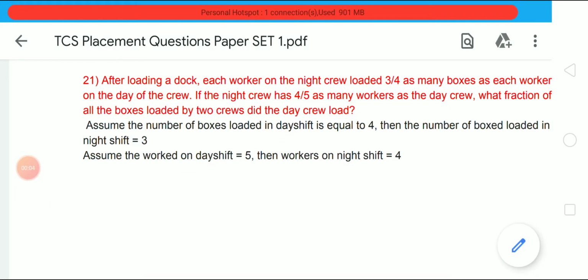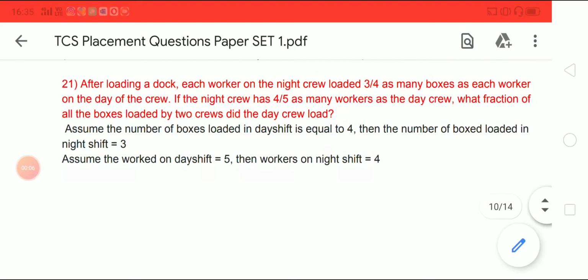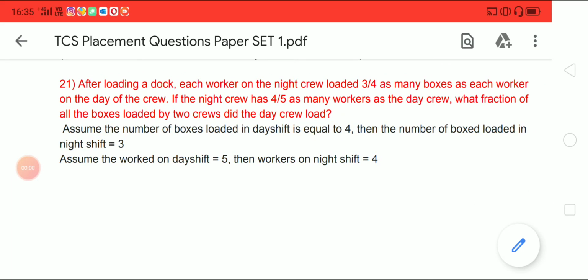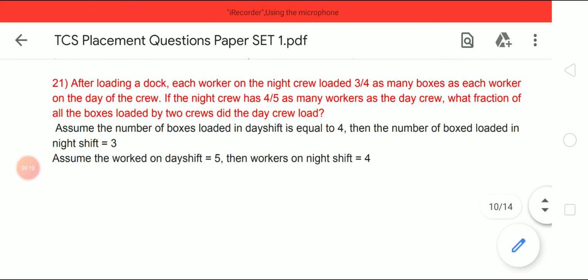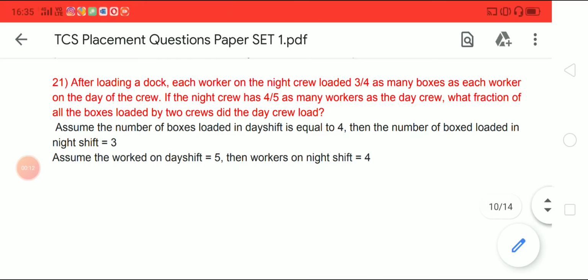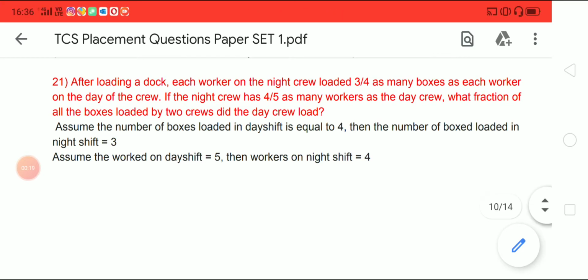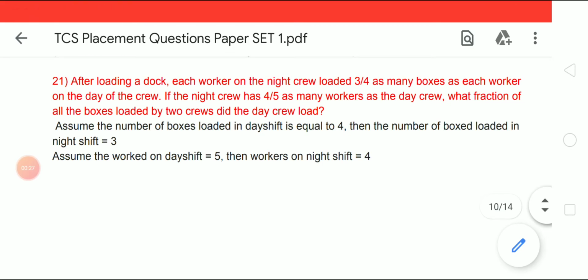This is the final video part for the aptitude section. So please watch this video till the end and concentrate on this part. It is very difficult because questions 21 to 25 are complex. Till now you have seen the easy and moderate level, but this part is a very difficult level of questions. But you have high chances of getting these types of questions in Digital and Ninja as well. So let's see this video on TCS NQT, right?